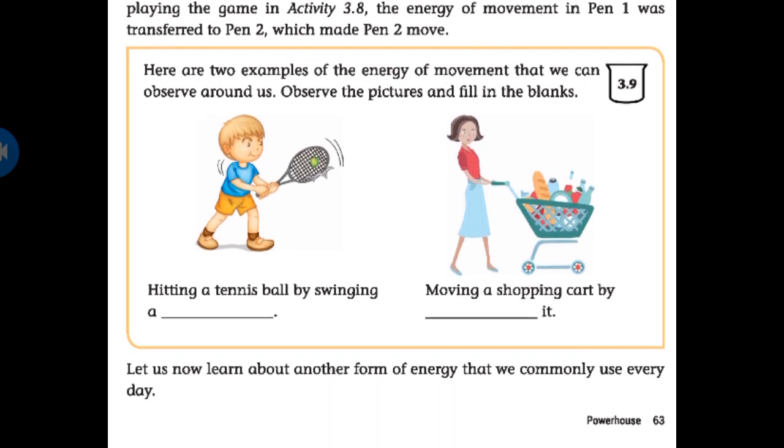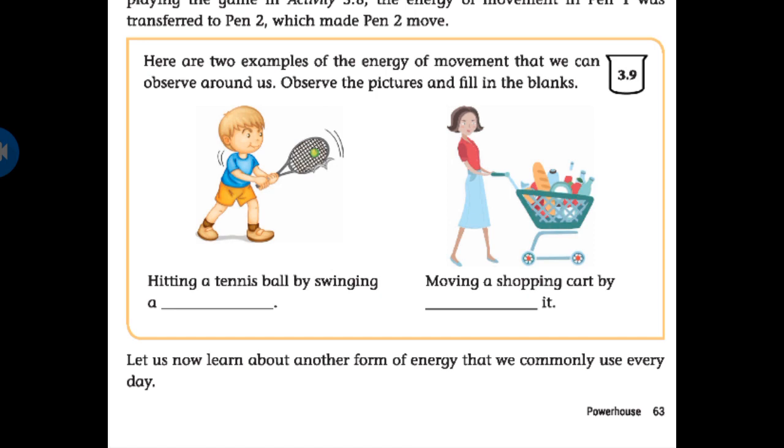If you see examples, you come to know. 3.9 activity. Look at this, my dear students. Here are two examples of the energy of movement that we can observe around us. Observe the pictures and fill in the blanks. So, hitting a tennis ball by swinging a bat. Yes or no?